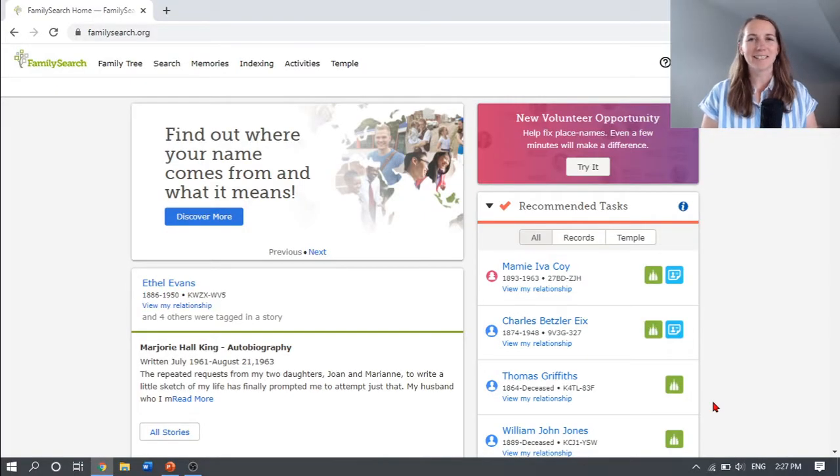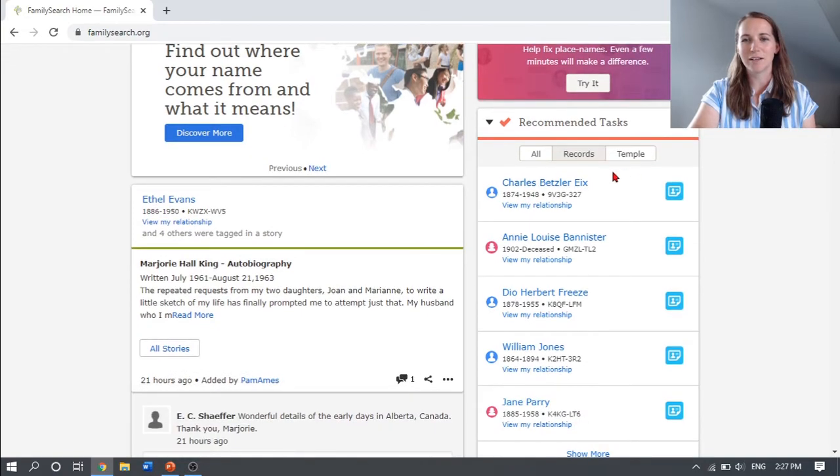Alright, so when you're logged into FamilySearch, there's this column over here on the right called Recommended Tasks. So this is just on your main homepage on FamilySearch when you're at FamilySearch.org. Okay, so under Recommended Tasks, if you're a member of the Church of Jesus Christ, I will show you some temple tasks, but we're just going to look at records. Okay, so it will show all of these people that have record hints.